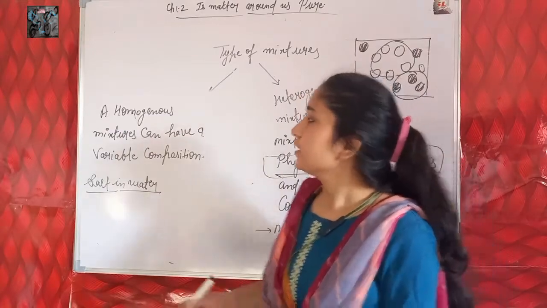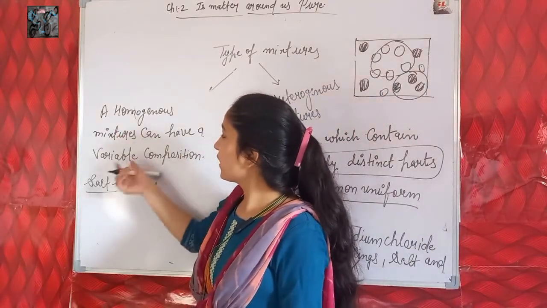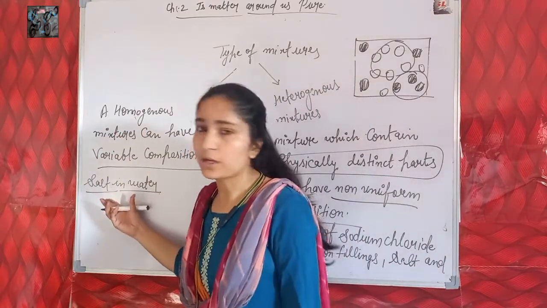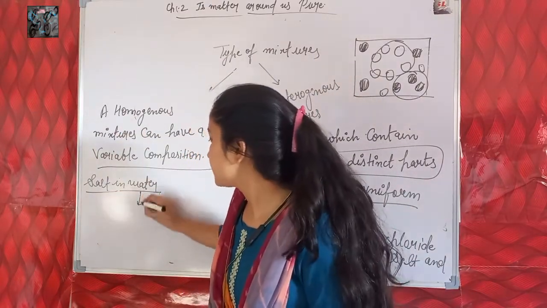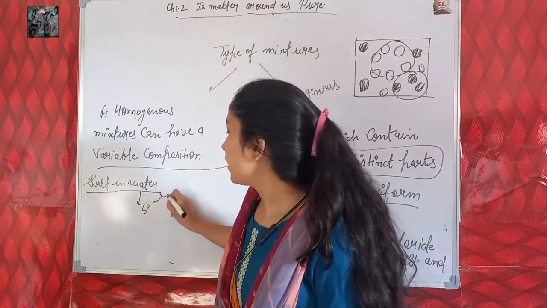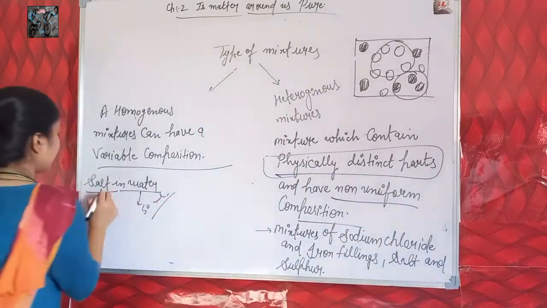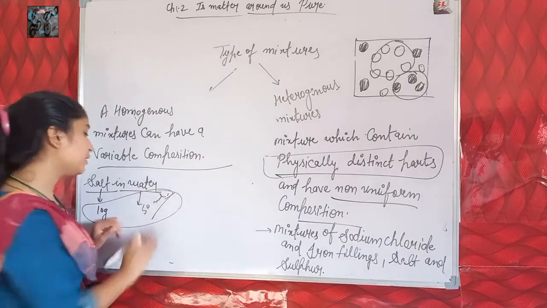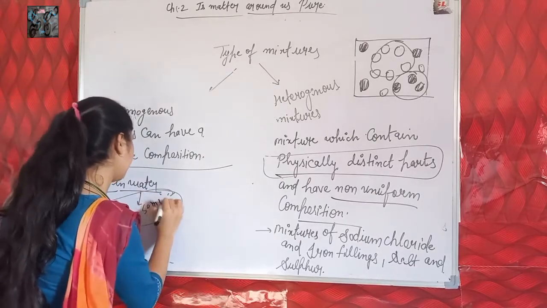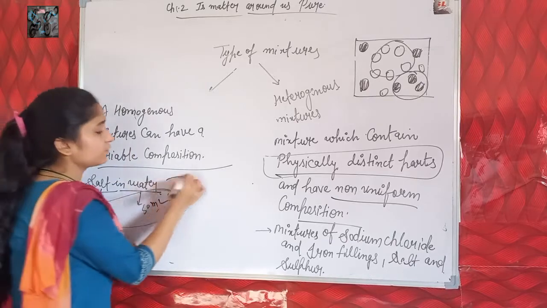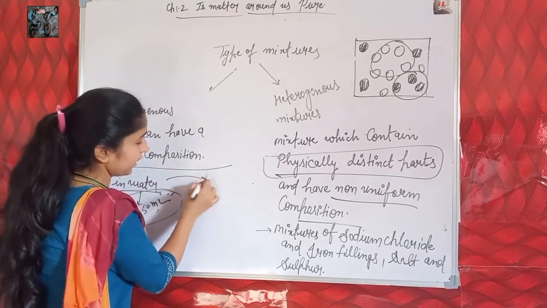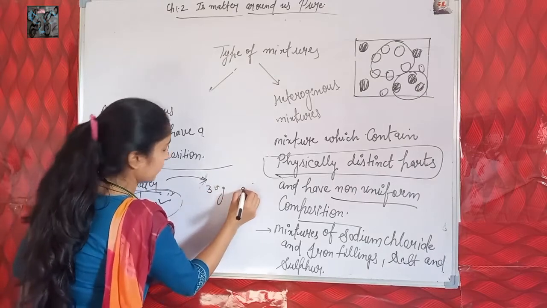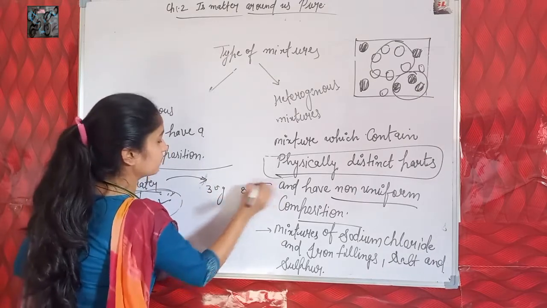Students, next is that a homogeneous mixture can have a variable composition. It means if we take a mixture of salt in water, suppose 50 ml of water and 10 gram salt. This is a mixture of 10 gram salt and 50 ml water. And the next time we take 30 gram of salt in 80 ml water.